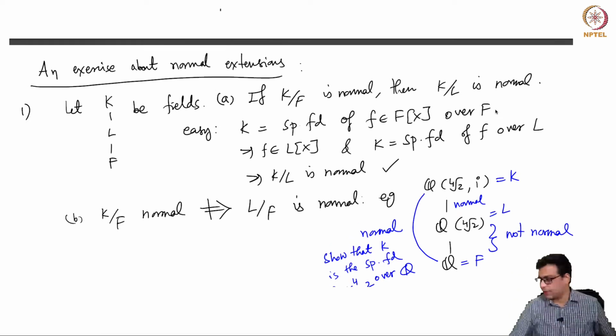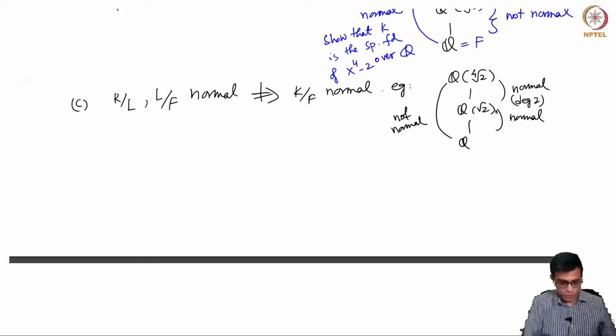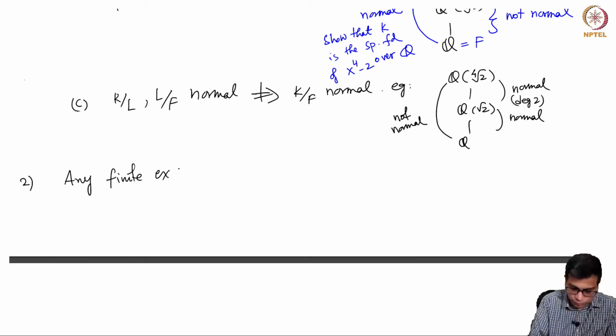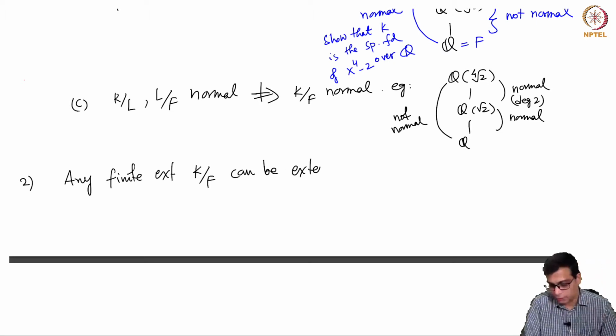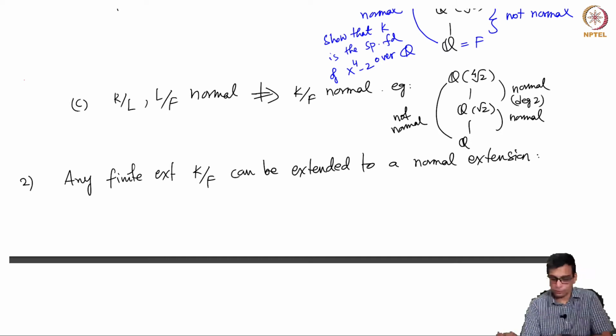Okay, so let us analyze these a little bit more to see what we can say about normal extensions. But let me first get the following clear. Any finite extension K over F can be extended to a normal extension. So let's say K over F is given.